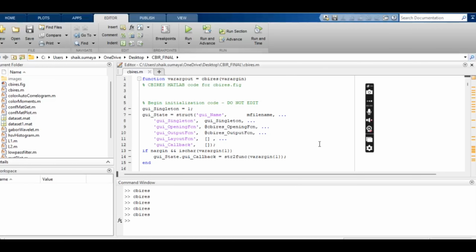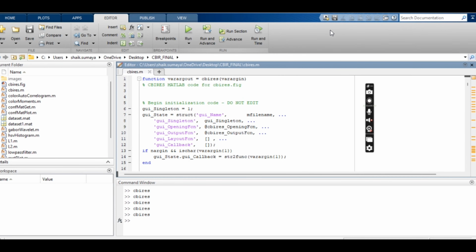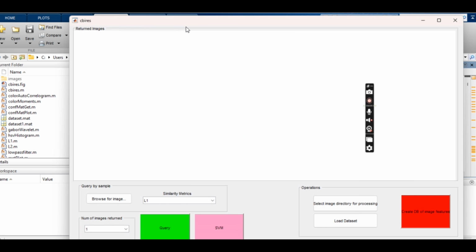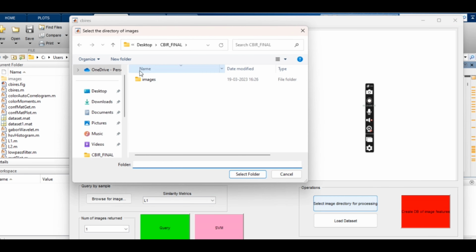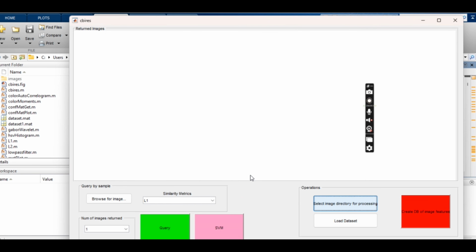Thank you. I am going to explain our code. This is the code we have developed for our project, a novel approach for content-based image extraction. After running the code, we get this particular page. Here we already created a database with a certain number of images. From this page, we have to select the image directory, and then we have to load the dataset.